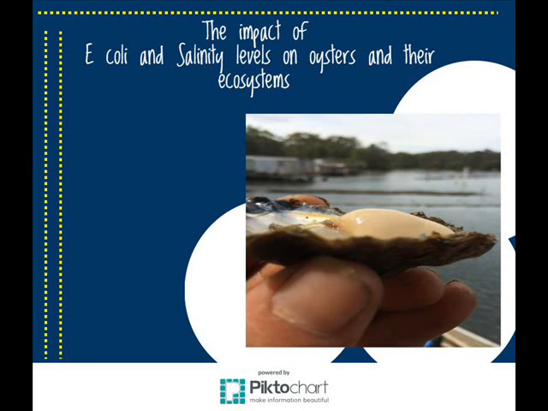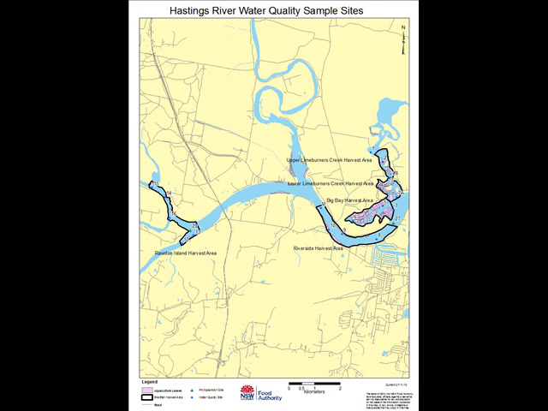The inquiry problem for this presentation is the impact of E. coli and salinity levels on oysters and their ecosystems. This presentation examines how oysters contribute to a river and ocean's ecosystems with a focus on the Big Bay and the Hastings River in Port Macquarie, New South Wales, Australia.